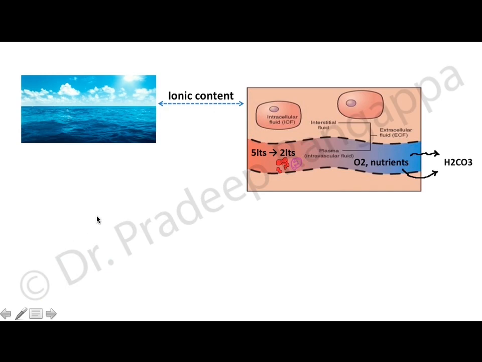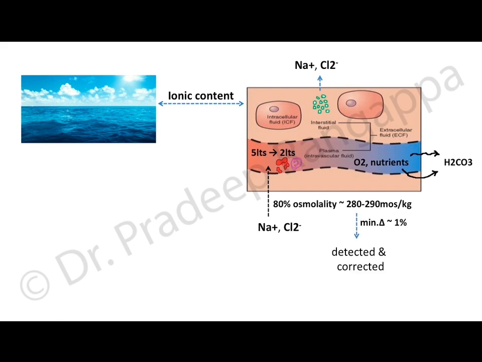When you look at the background, what we understand is that the ionic content of an ocean or a sea is similar to that of the blood. Sodium and chloride are predominantly present in the interstitial space, and they contribute 80% of the osmolality, that is 280 to 290 milliosmoles per kg. So the osmolality of the blood is contributed predominantly by sodium and chloride.